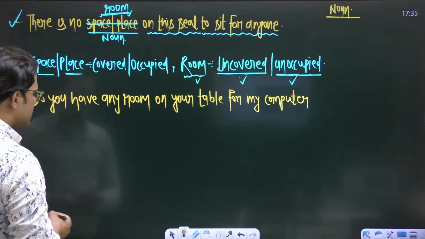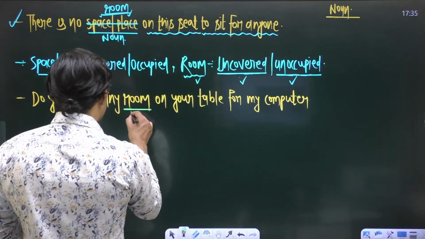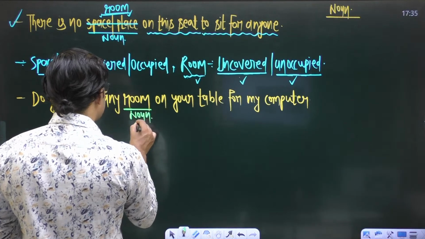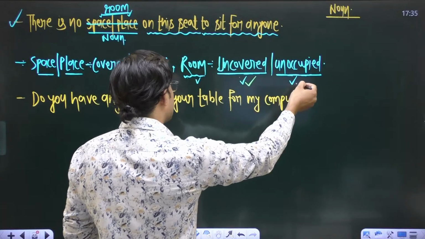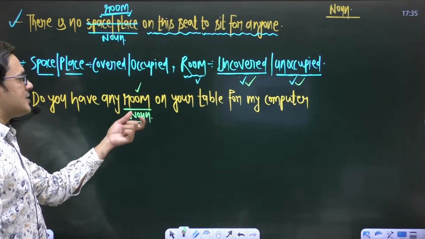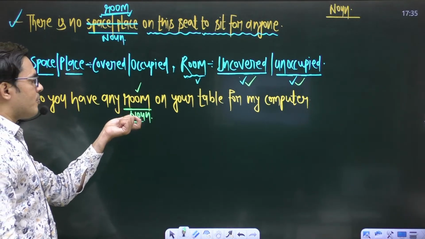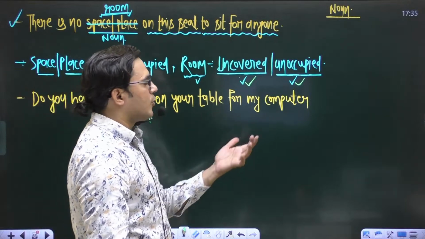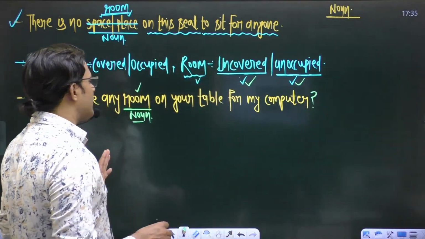In this sentence, we know it very well, this word room denotes what? The place, or you can say the area that is uncovered. Meaning, the writer is saying, do you have any uncovered, unoccupied area on your table for my computer. So in the sentence, room will be there.